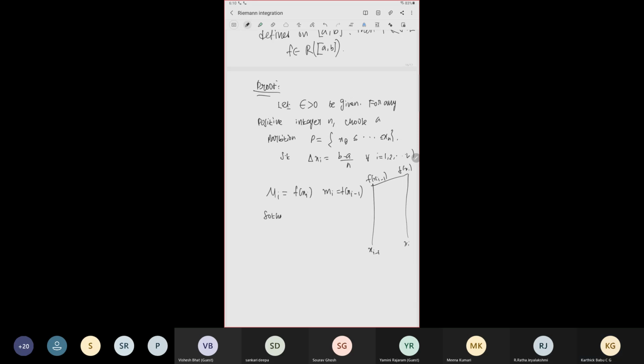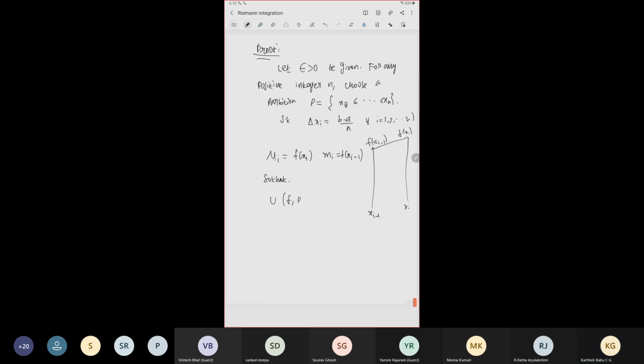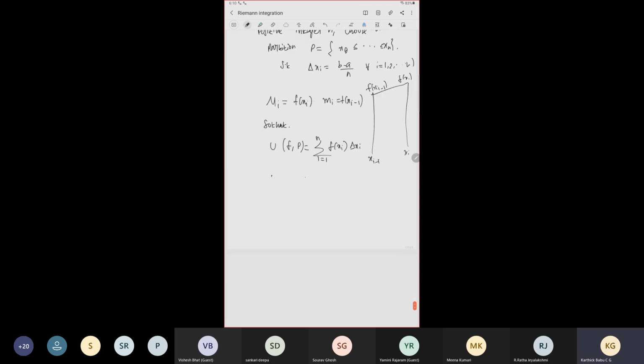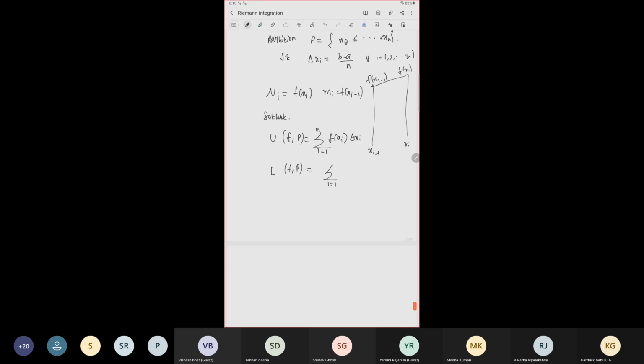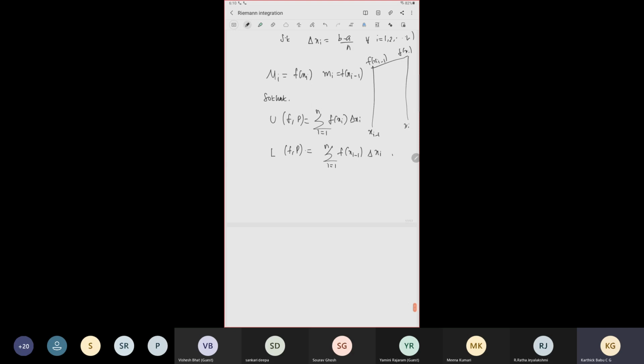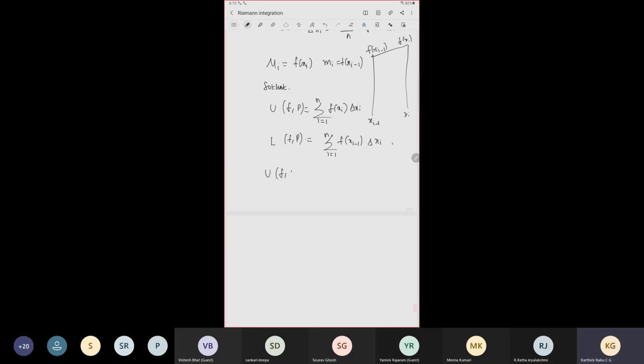So that the upper sum of the partition equals the summation i equal to 1 to n of f of xi times delta xi, and the lower sum equals the summation of f of xi minus 1 times delta xi. Correct? So yeah. Now then U of f comma P minus L of f comma P equals the summation i